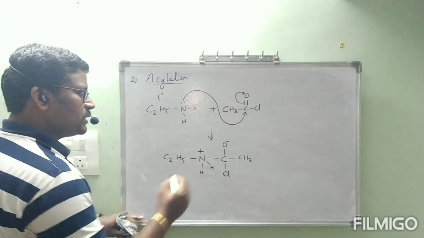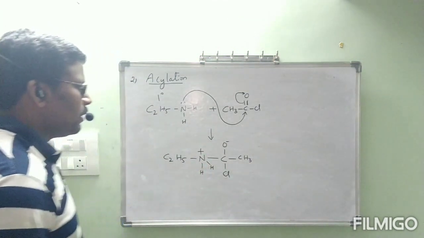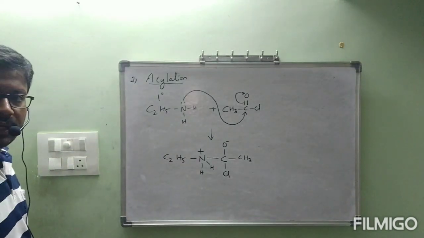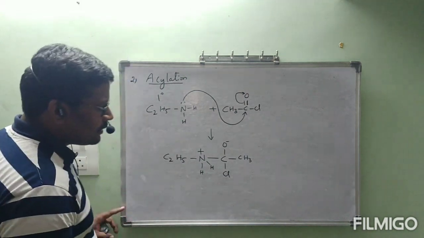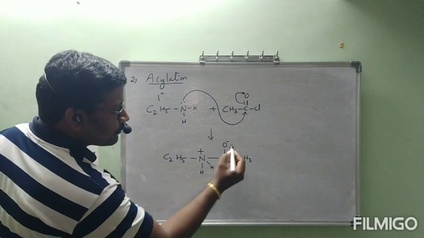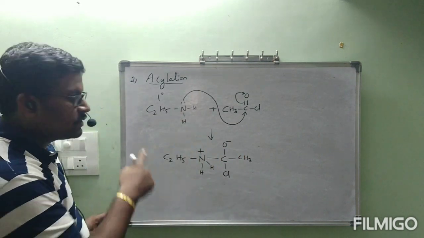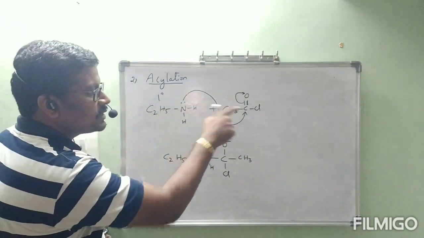N is getting positive charge. I think you are clear with this one. First step: this nitrogen is going to form a bond with this carbon.